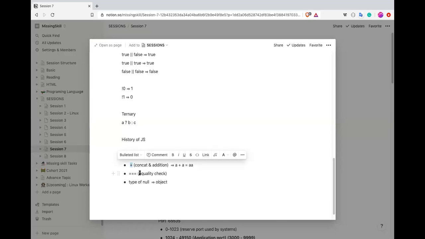Whenever you do an equality check, you have to be sure whether it will be just the equal sign or the equality sign. Like in JavaScript, one is the same as one, because they didn't do an arithmetic check. To fix this, they added triple equal. So now this will not be the same. So double equal is one of the tech debts.